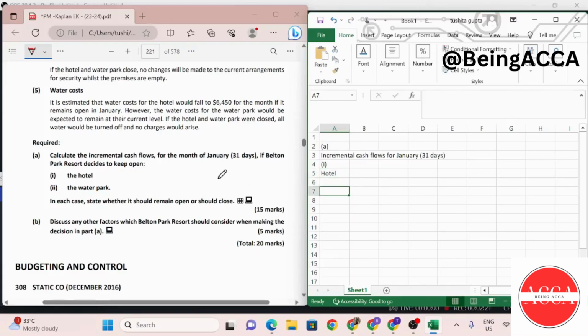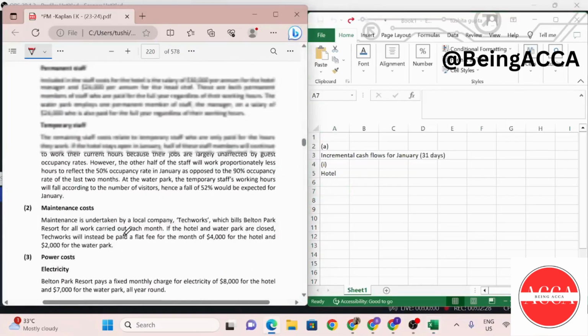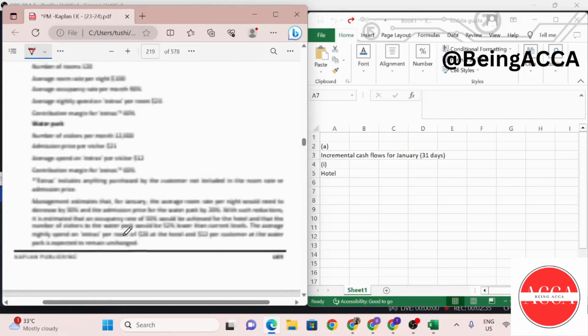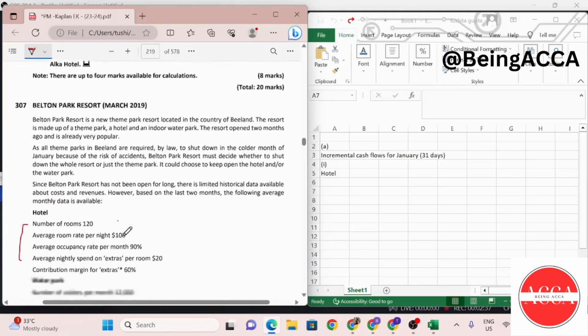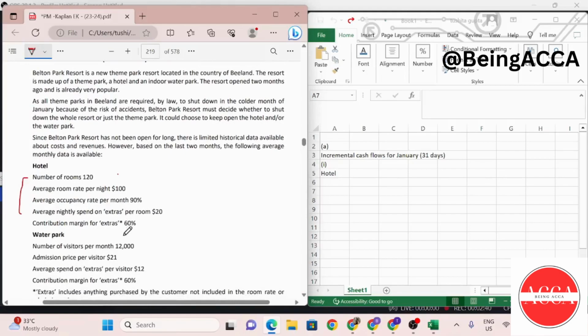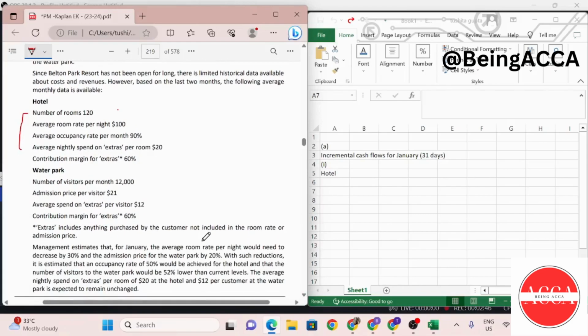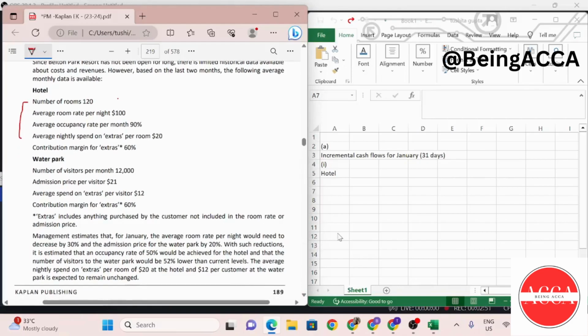So first, let me see what the inflows are. First of all, my number of rooms are 120, and it is saying that there will be an occupancy of 50%, and it is for 31 nights.